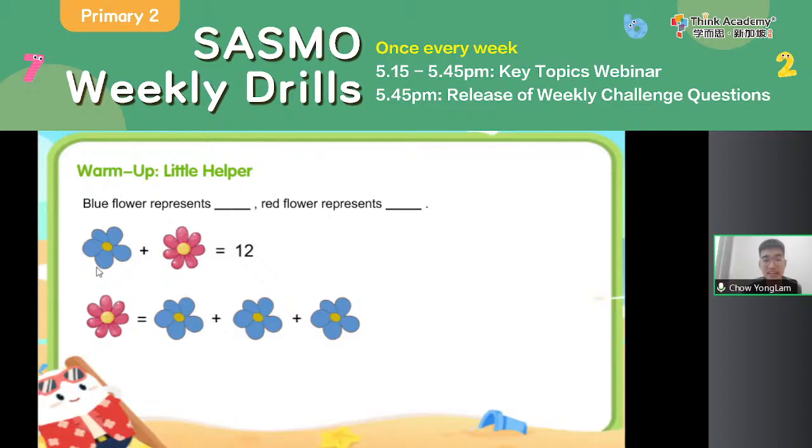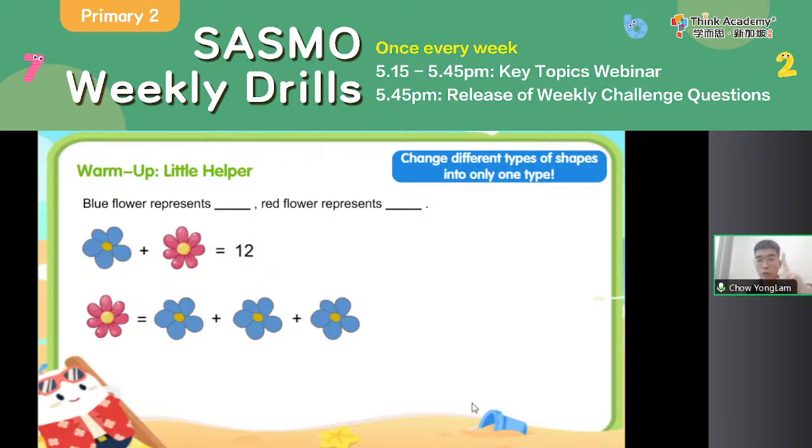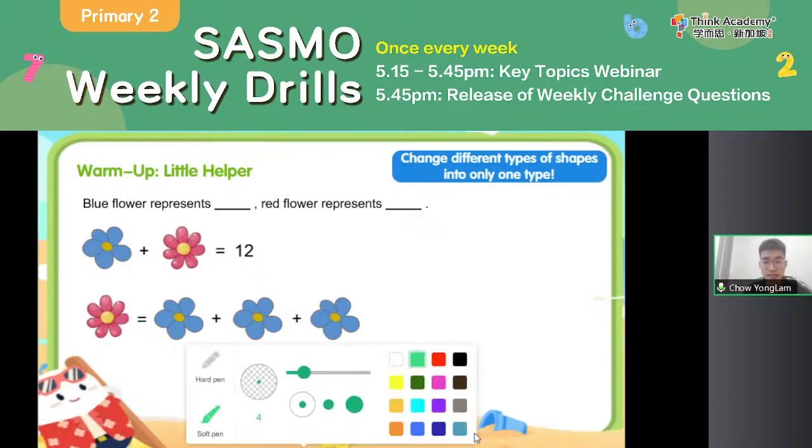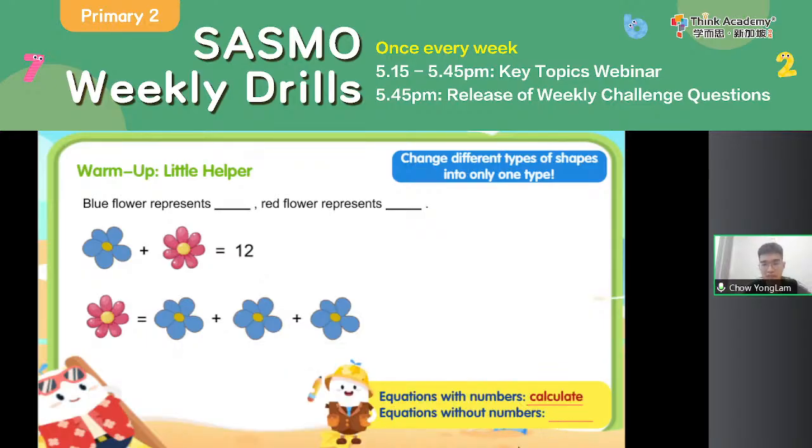No, right? In both equations, I have blue and I have red. If that's the case, maybe the most fundamental strategy might not work. But when we solve things like shapes in the equation, we always try to change different types of shapes into only one type. In other words, we try to create an equation with only one type of flower or one type of shape. Over here, I have one equation, blue plus red equals 12, which has a number. When you see an equation with a number, maybe we will use that equation to calculate some values.